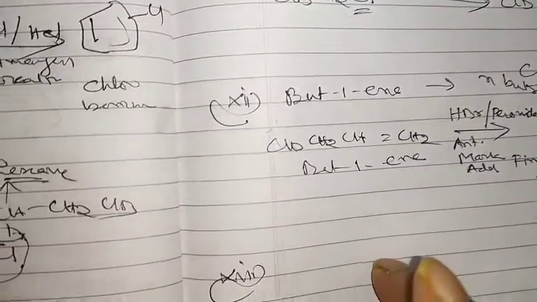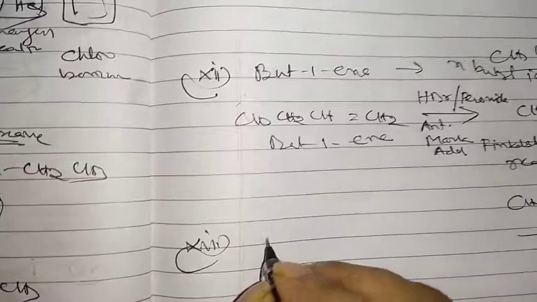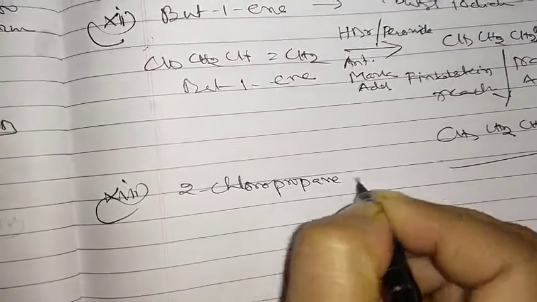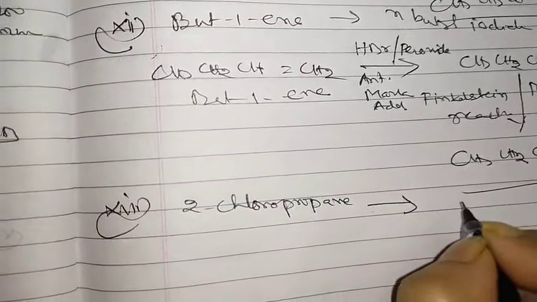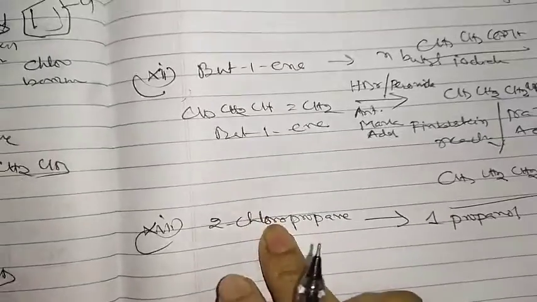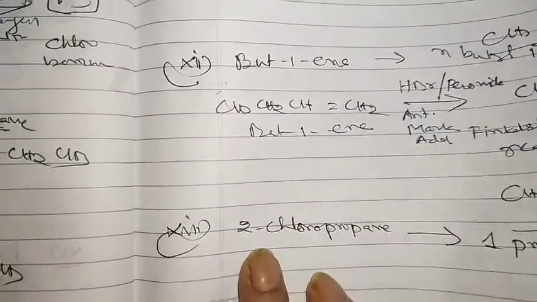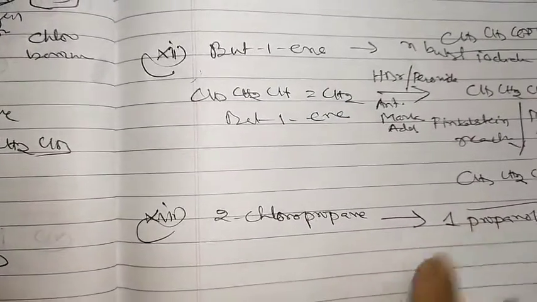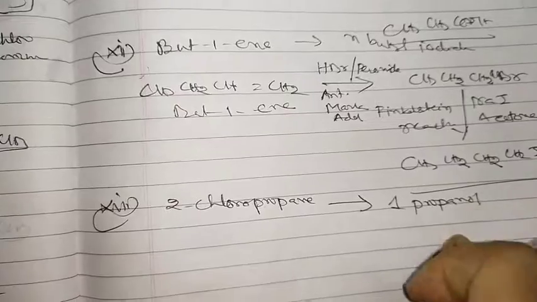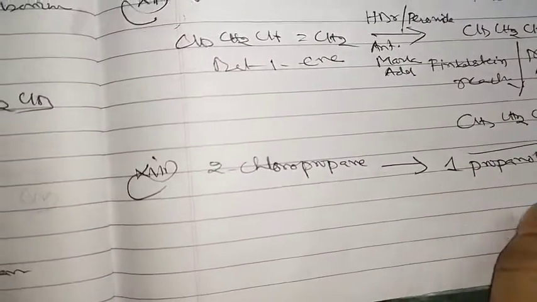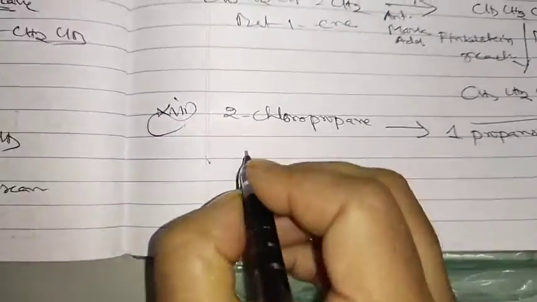Next one is 2 chloropropane to 1 propanol. Again one position is changing. 2 chloropropane to 1 propanol. So first you have to convert it by dehydrohalogenation, meaning convert to propene, then in the presence of peroxide you have to add bromine, HBr. Next, for the bromo compound, in the presence of aqueous KOH we are converting into OH. That's all. So just an easy one again, I am doing that one.